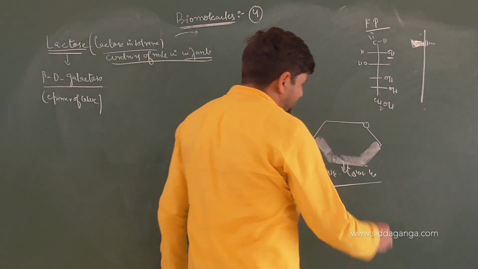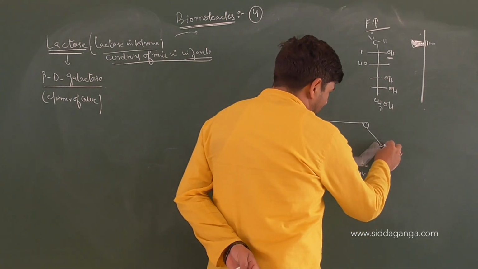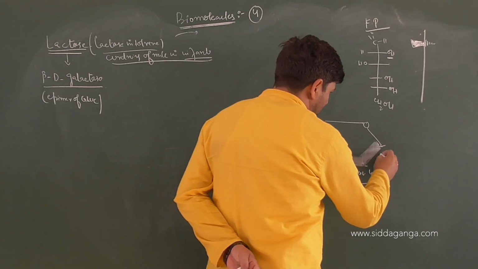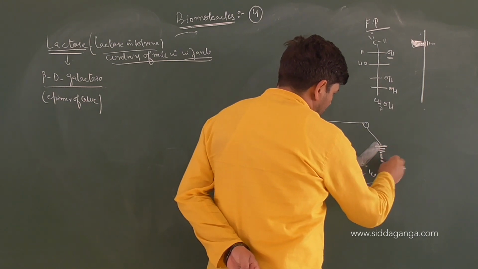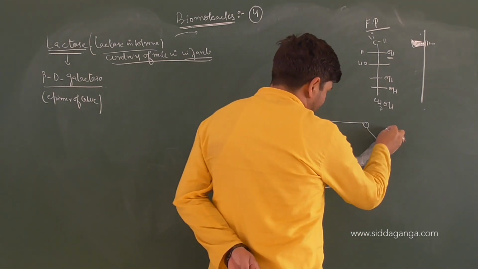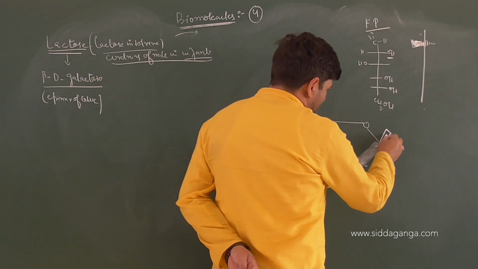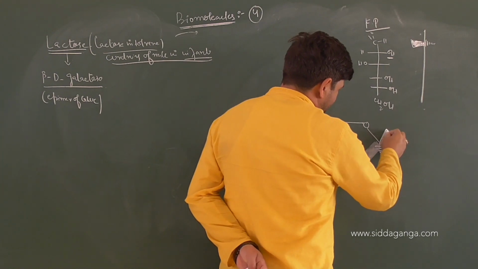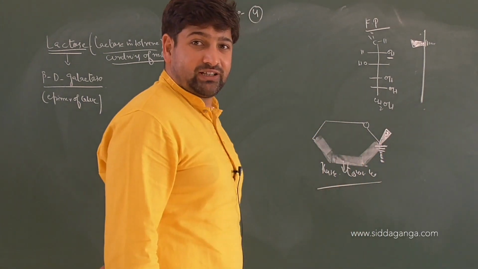Now if you show bond line notation in this case also, the one which is going downwards will be shown by dash lines, and the one which is coming upwards will be shown by the wedge. Correct or not? Did you get it clear or not?